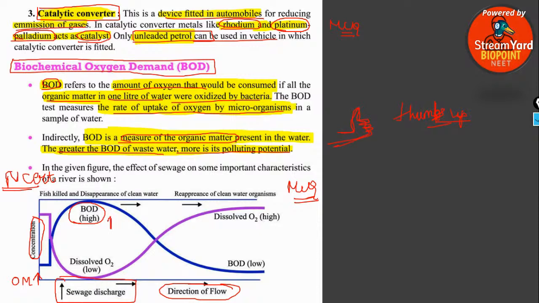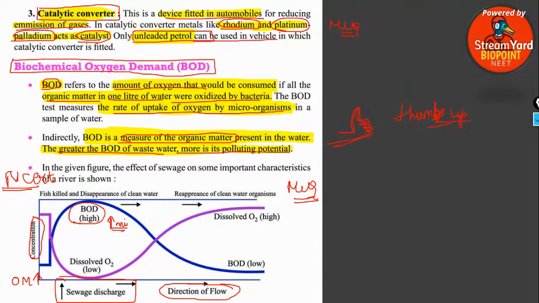Because the action of microbes would be more, which leads to less oxygen there, because almost all the oxygen would be utilized by the microorganisms for breaking the organic matter into simpler forms. So very little oxygen is available at the point of sewage discharge. Since the BOD level is very high, the fishes and other aquatic organisms are killed.